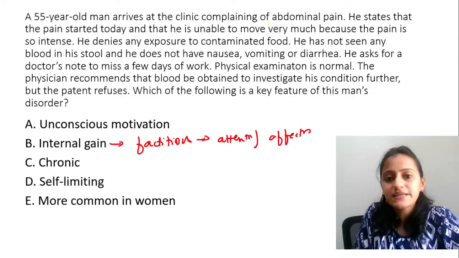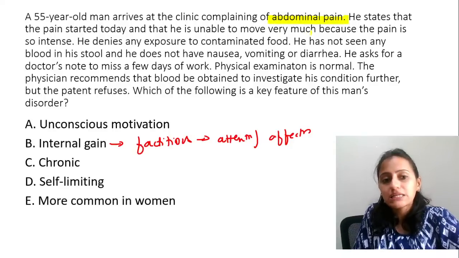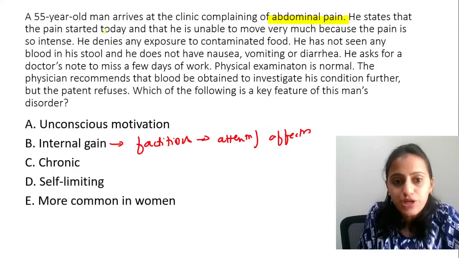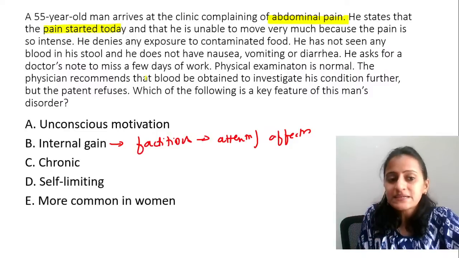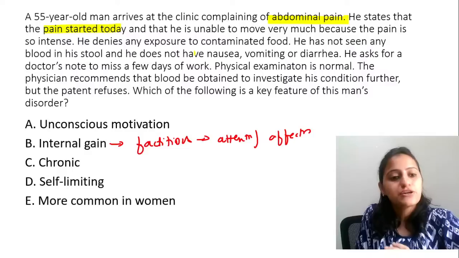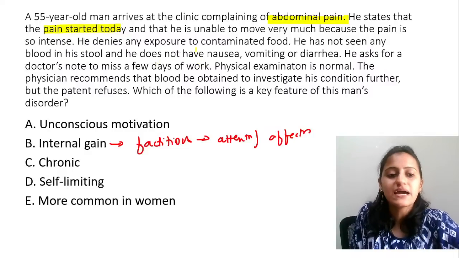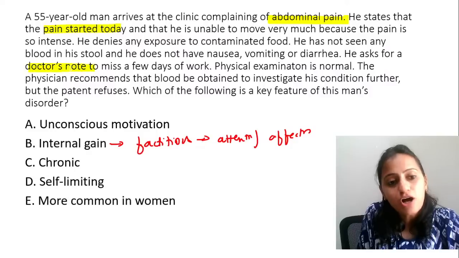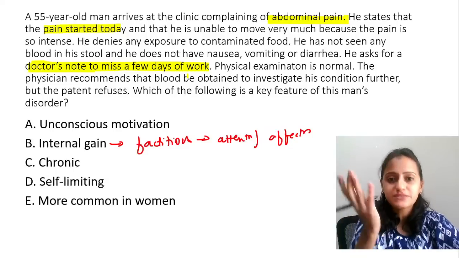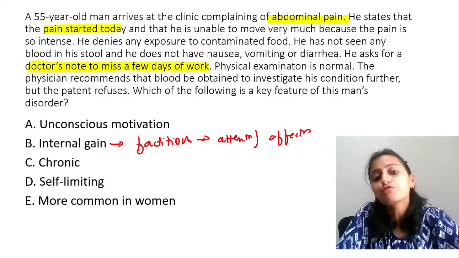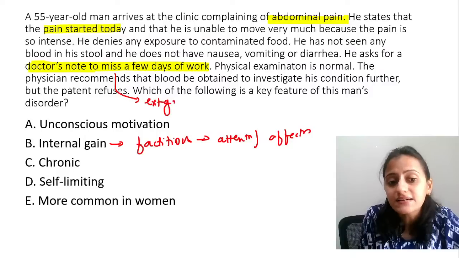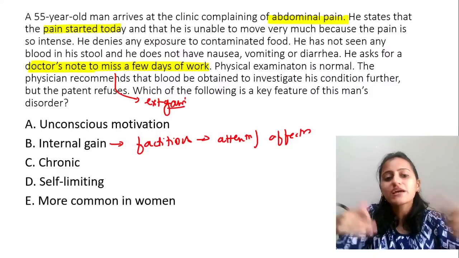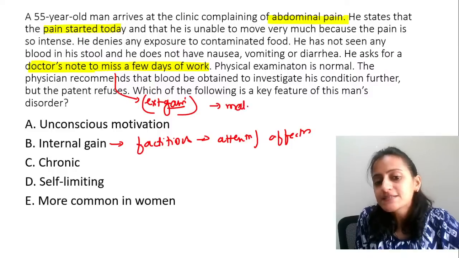A 55-year-old man arrives at the clinic complaining of abdominal pain. He states that the pain started today and he's unable to move very much because the pain is so intense. He denies exposure to contaminated food, has not seen any blood in the stool, and has no nausea, vomiting or diarrhea. Basically, he asks for a doctor's note to miss a few days of work. What does he want? He wants a certificate from the doctor because he does not want to go to work. So what is the gain the person has here? This is external gain, getting money or getting a day off. So this is malingering.